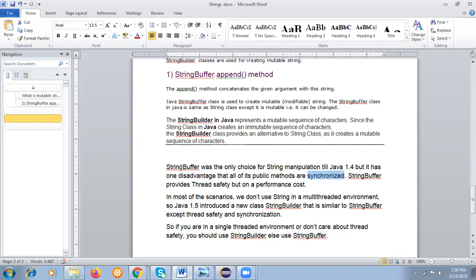Sometimes that is a performance overhead, because with synchronized methods only one thread can access it at a time. That's why string builder got introduced. Both are the same functionality-wise, but this is the major difference between string buffer and string builder.